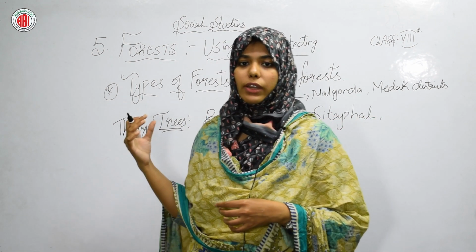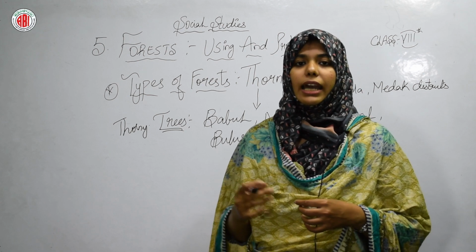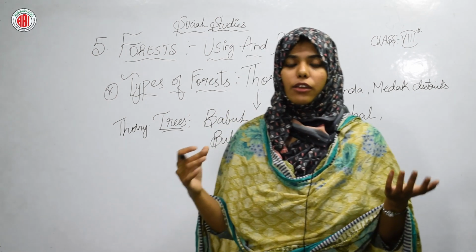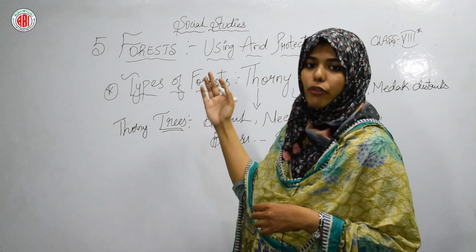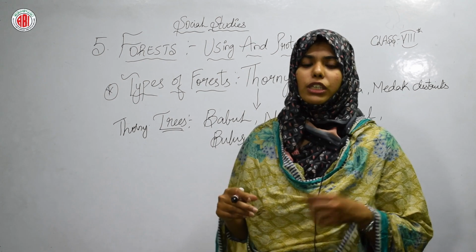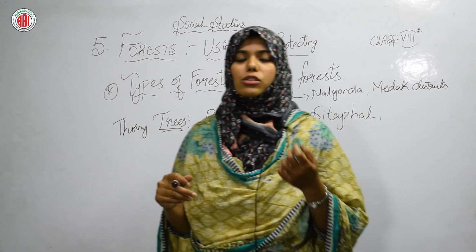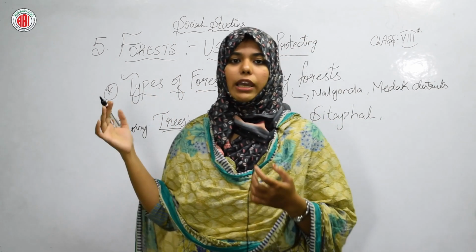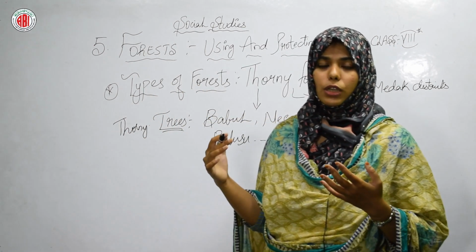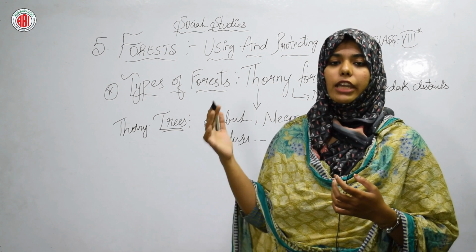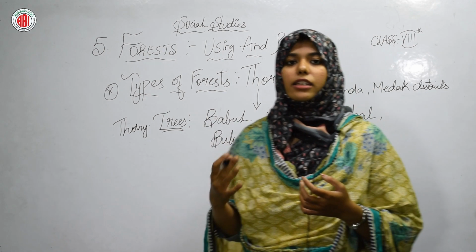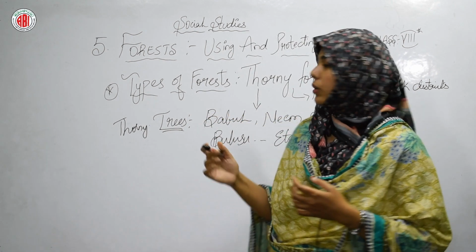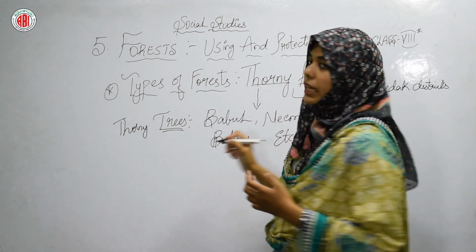So in this forest there is no high density and it has open spaces, what we can say spacious. The forest is very spacious in this type of forest, with more undergrowth and fewer trees, and the trees are also very few in thorny forest. I hope it is clear to everyone where this type of forest is going to take place and how the area should be. It should be very dry and the temperature should be high, very less rainfall, and in those places only this thorny forest is going to take its place.